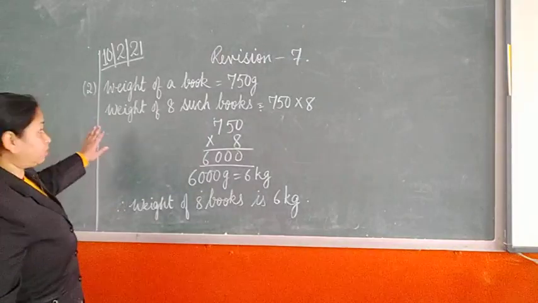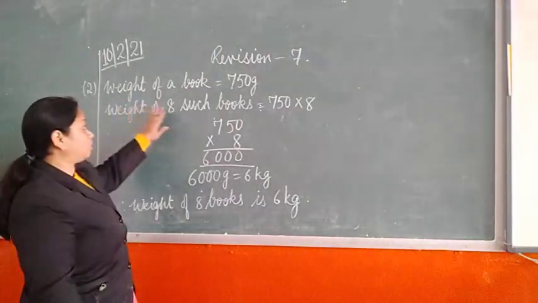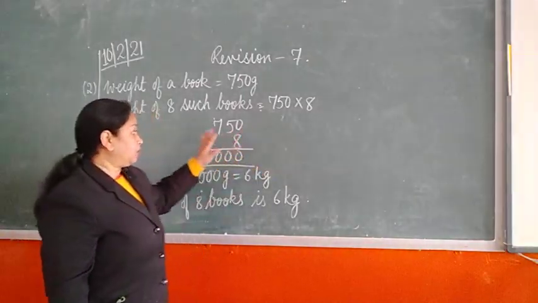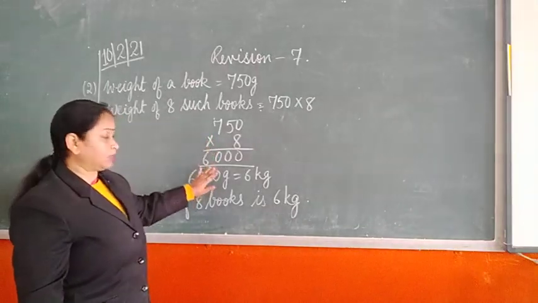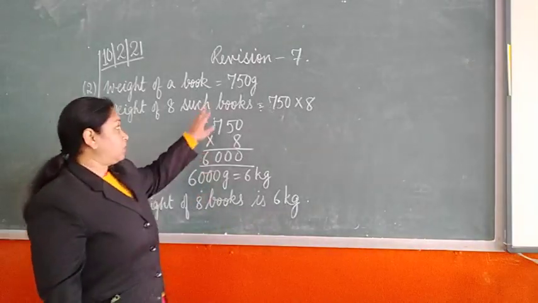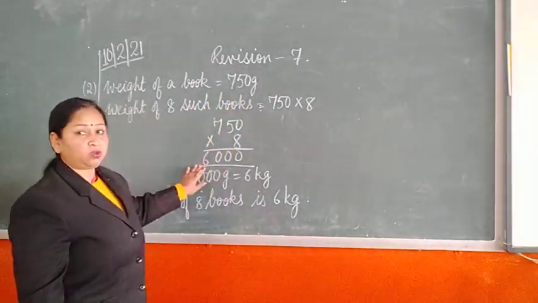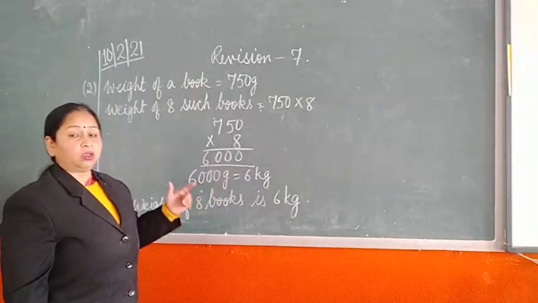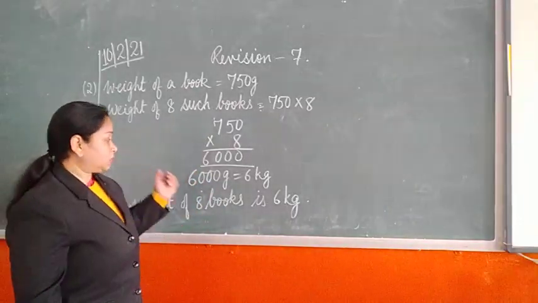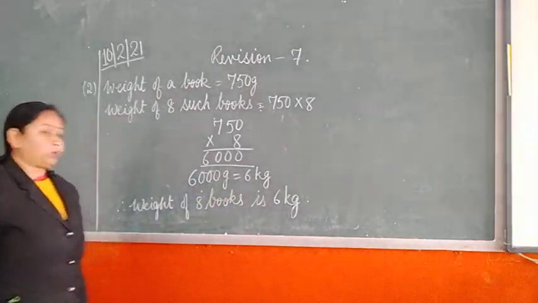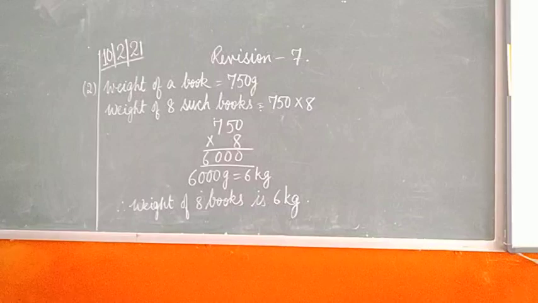So, the first statement is there from the question itself, weight of a book is 750 gram, then weight of 8 such books is, just multiply that, then you will have 750 multiplied by 8, that is 6000. The question asks you that you have to give the answer in kg. Now here it is in gram, and after multiplying you are getting 6000 gram. Now 1 kg is equal to 1000 gram, or 1000 gram is equal to 1 kg. Similarly 6000 gram will be equal to 6 kg. And the final statement is weight of 8 books is 6 kg, right. Let us move on to the next one.